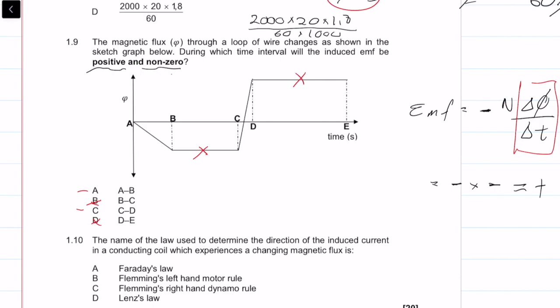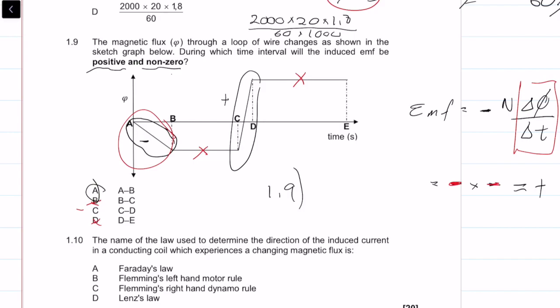So change in flux over change in T is our gradient. Okay, so there we have a negative gradient, and here we have a positive gradient, and so we want this situation where we have a negative and a negative, and that is right there, so A to B is our answer. So 1.9 is A.